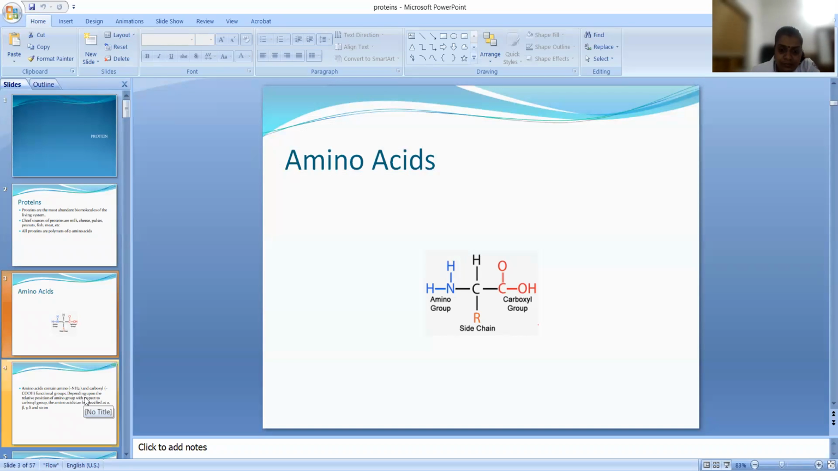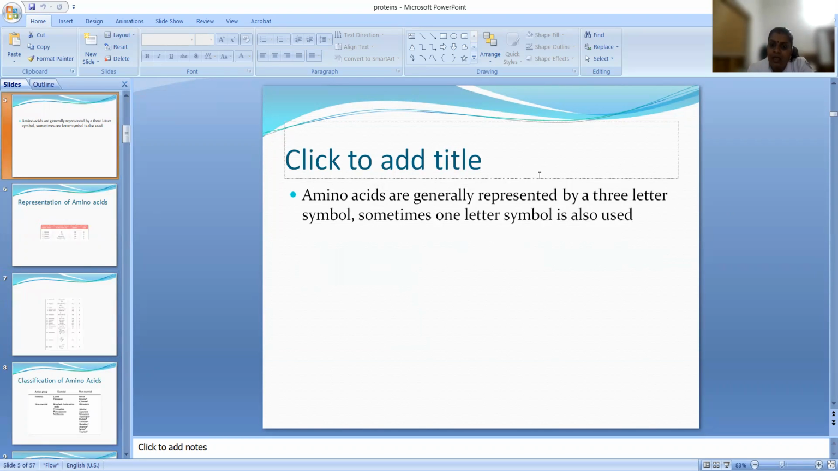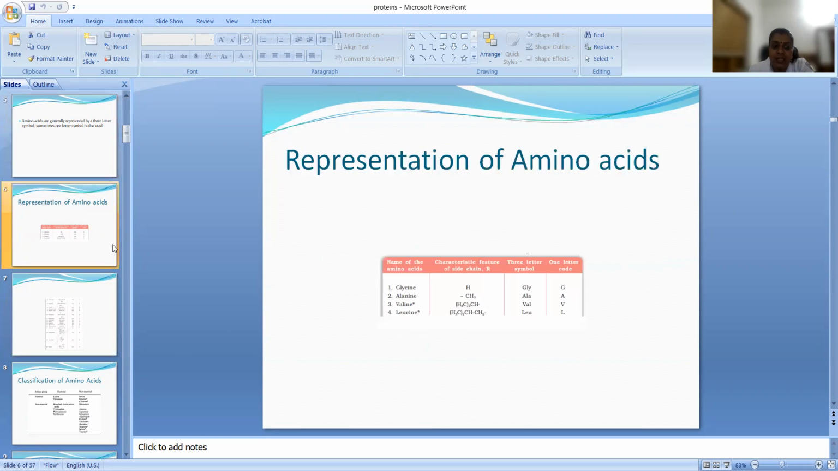Next, how will we represent amino acids? They are represented either using a 3-letter symbol, or a 1-letter code. Already I said, if the R group is hydrogen, then it is glycine. In 3-letter form it is Gly, or if you are using 1-letter, it is G.